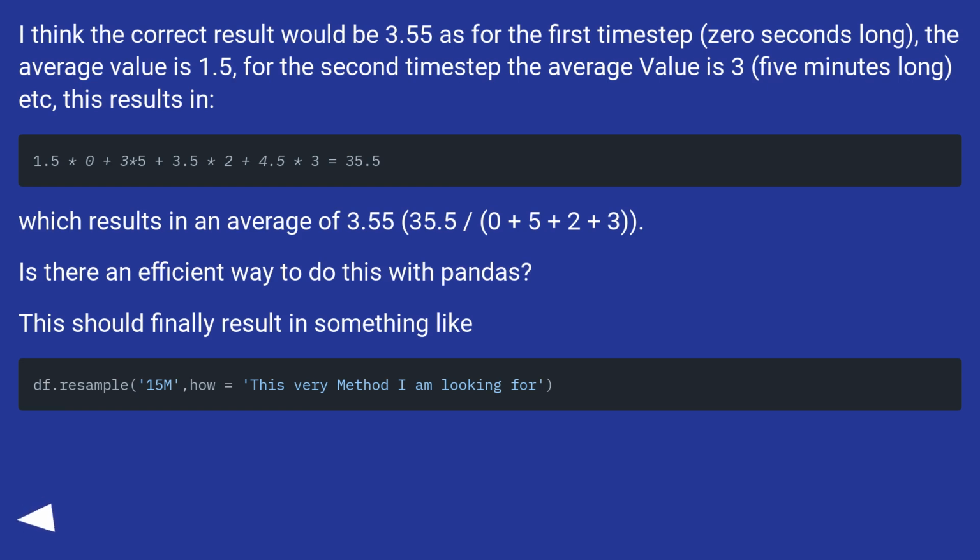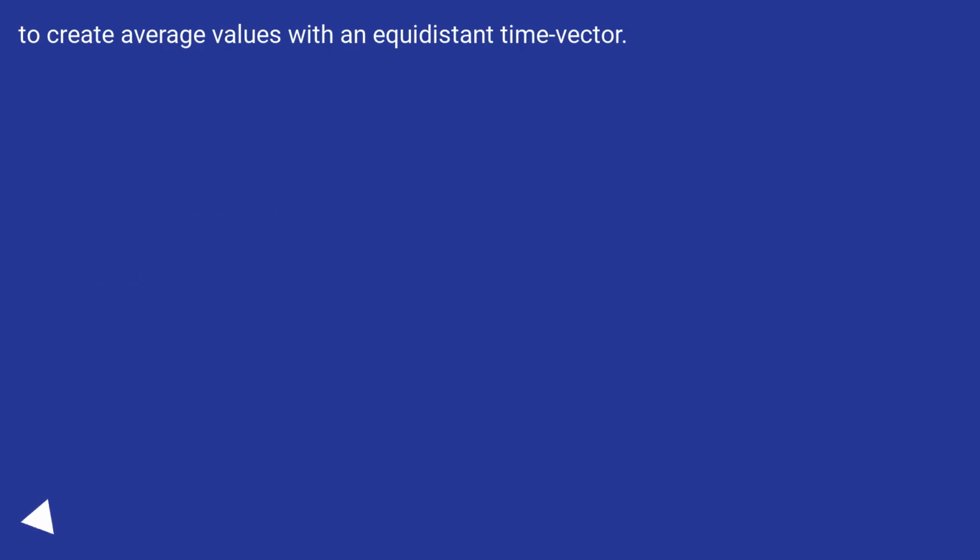This results in an average of 3.55, 35.5 divided by 10: 0 plus 5 plus 2 plus 3. Is there an efficient way to do this with pandas? This should finally result in something like this, to create average values with an equidistant time vector.